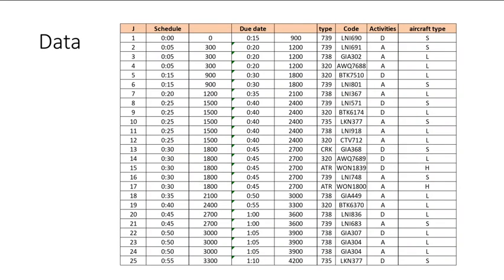This is the example data of Juanda International Airport. For the ready time, we can see some of the aircraft have the same schedule, so it is impossible to assign them to the same runway at the same time. So we need to space the time from this aircraft to another aircraft.